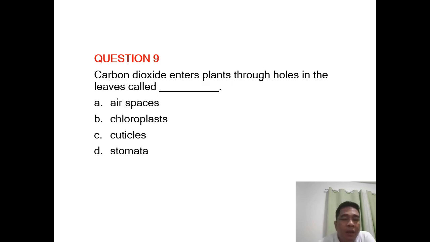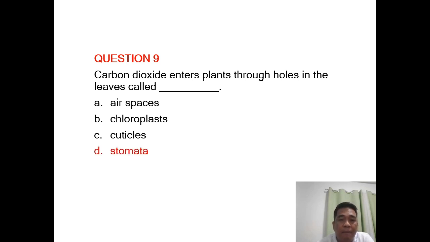Question number 9. Carbon dioxide enters plants through holes in the leaves called blank. A. Air spaces. B. Chloroplast. C. Cuticles. Or D. Stomata. Okay. Correct answer here is stomata.